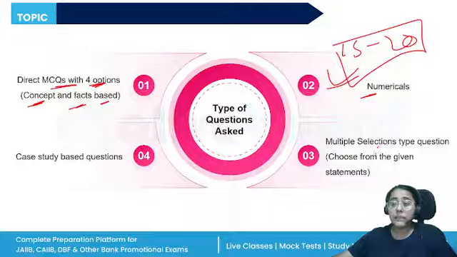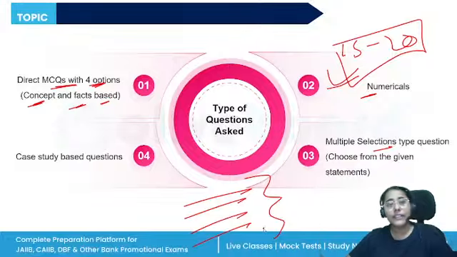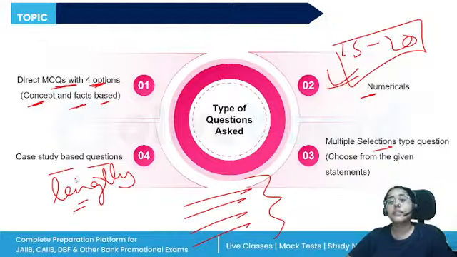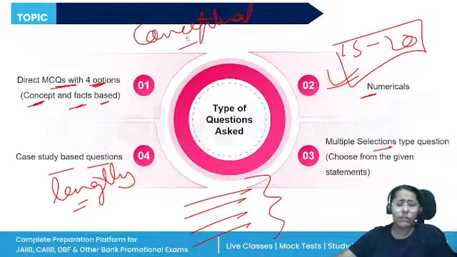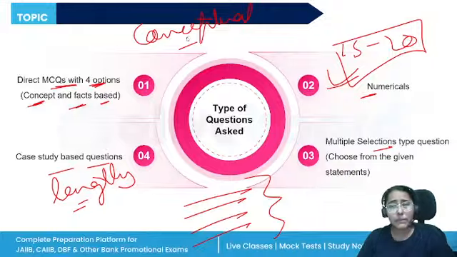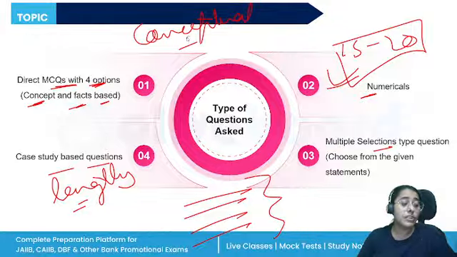You will also get multiple selections. So there will be various statements. Out of these, you'll have to select 1, 2, and 3 are correct, 2 and 4 are correct, only one is correct, none of the above are correct. And case study based questions, which are lengthy and time consuming. You will not be able to answer these questions correctly if you do not have the conceptual clarity. And if you have the conceptual clarity, no question is going to cause trouble, right? You'll be able to solve the numerical questions, case study questions, multiple selection, everything. But conceptual clarity is important.